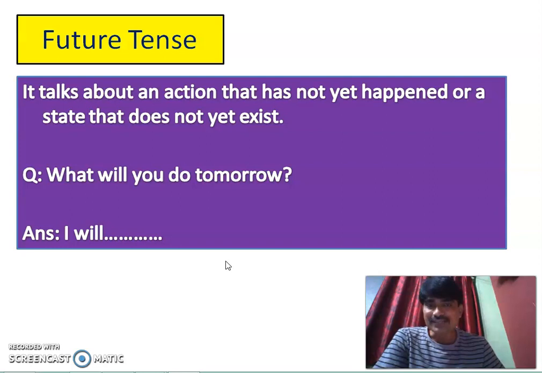And here, as I said, future tense does not exist in English. It is for our understanding purpose that we have made three types of tenses: present, past and future. Actually, the sense of future time can be shown with the help of present continuous tense. For example, I will watch a movie tomorrow. I can say, I am going to watch a movie tomorrow.